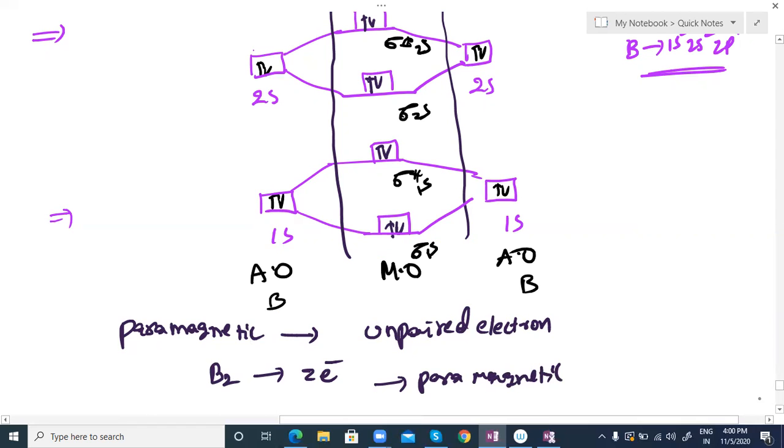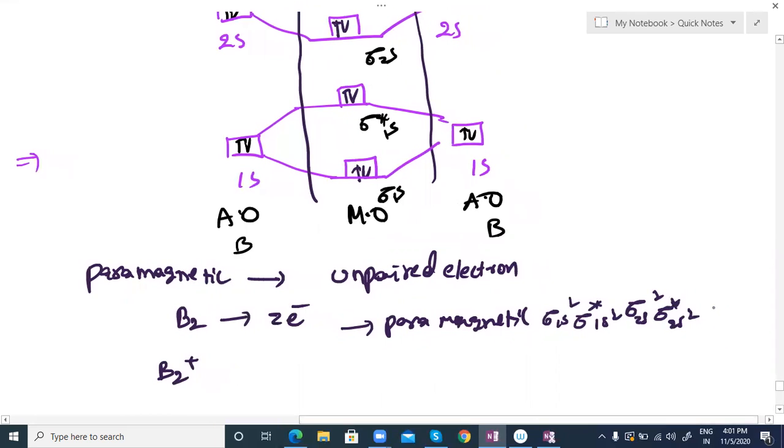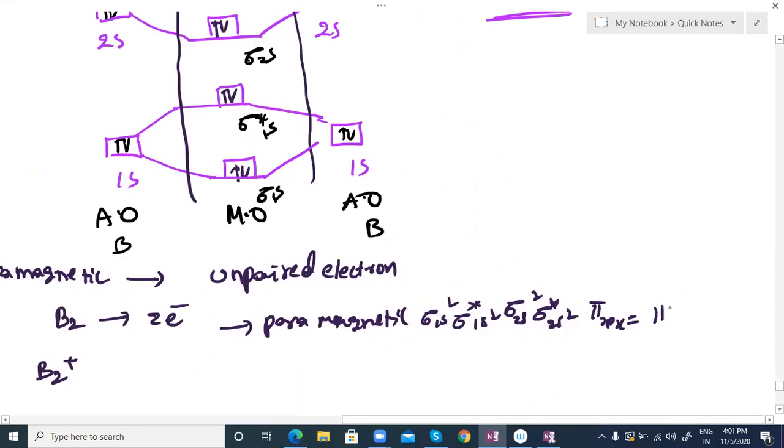We can try all these things for the remaining cases also. I am taking B2 plus, which means I am removing one electron. So B2 configuration I can write here: sigma 1s2, sigma star 1s2, sigma 2s2, sigma star 2s2, then pi 2px equal to pi 2py, with one electron each.